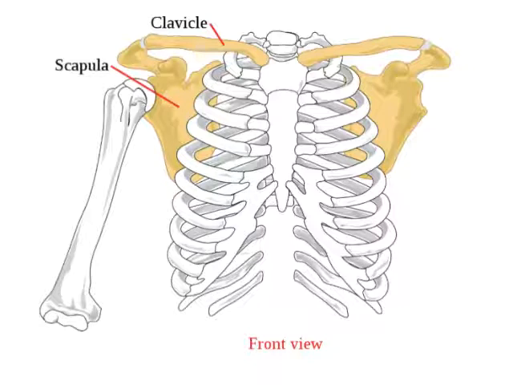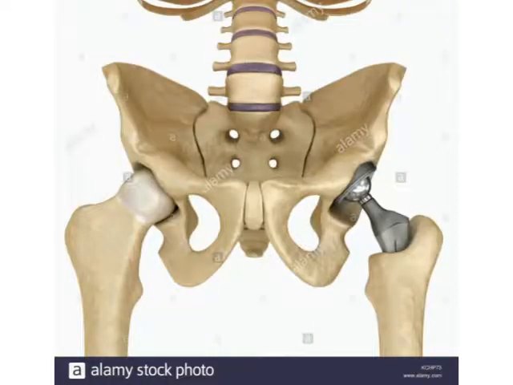The shoulder girdle connects the upper limbs to the body, that is, arms to the body. It is made up of the collarbone and the shoulder blade. The collarbone, you just press and see in your collar, you can see a bone. And also at the back you can feel the shoulder. There is a small bone called the shoulder blade. Okay. So the shoulder girdle is made up of the collarbone and the shoulder blade. Likewise, the hip girdle connects the lower limbs to the body. That is the legs. The legs are connected to the hip girdle.